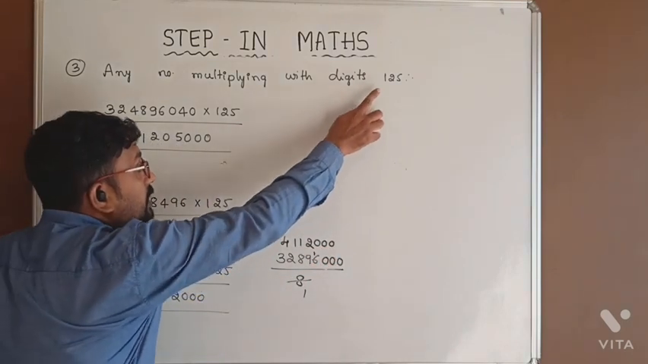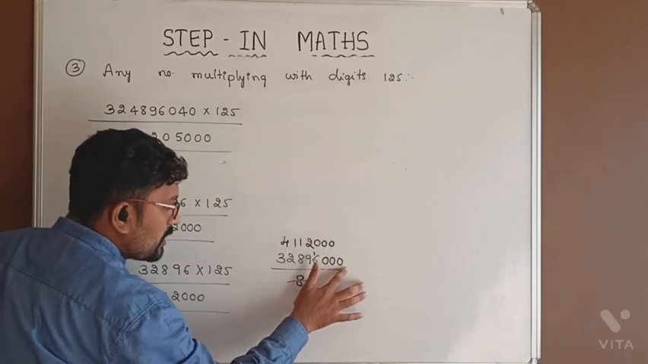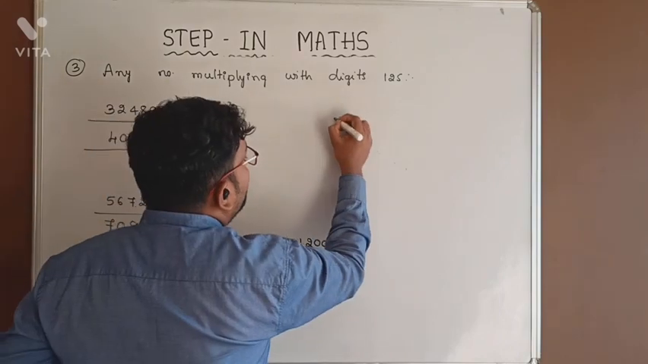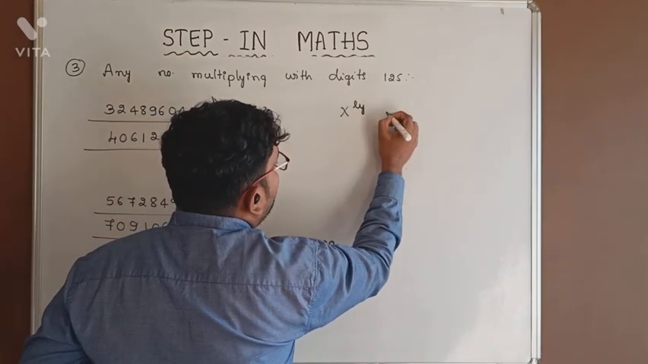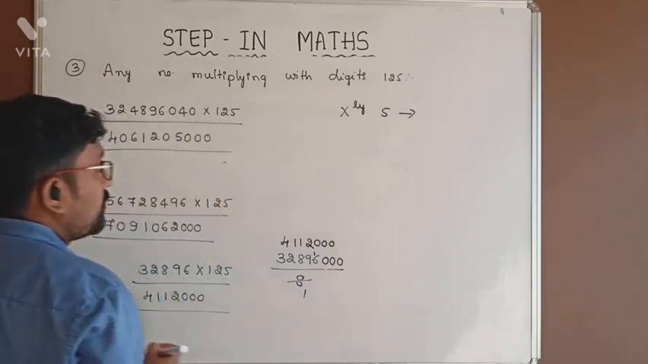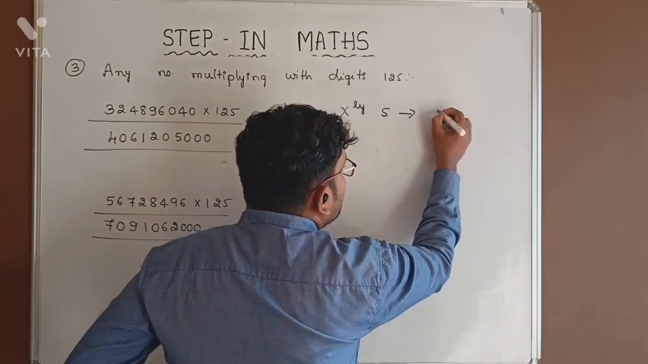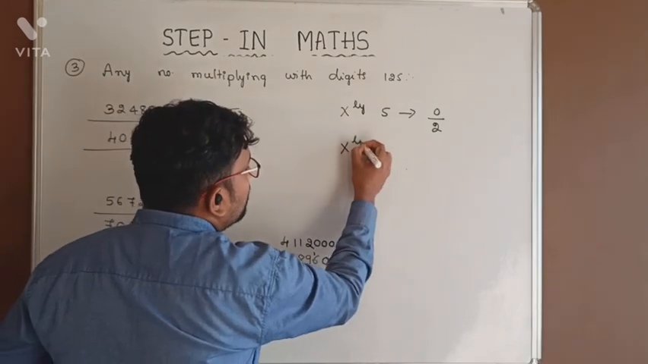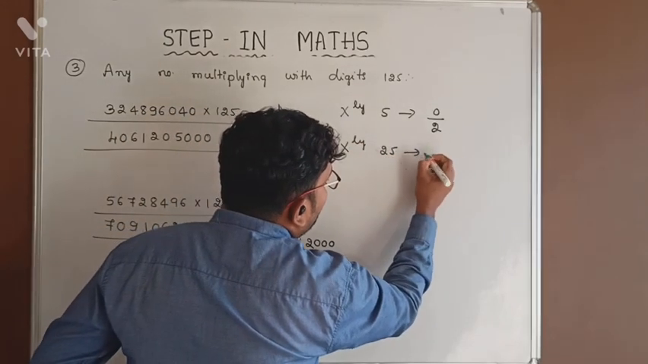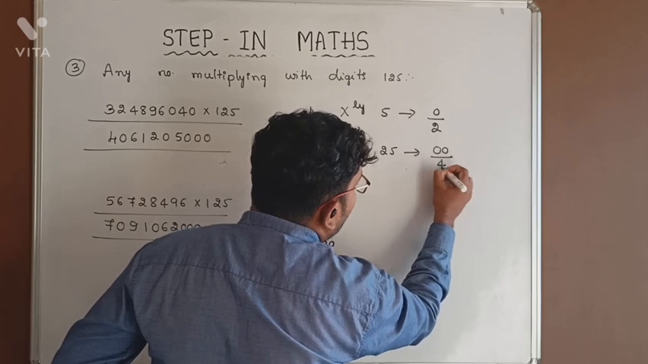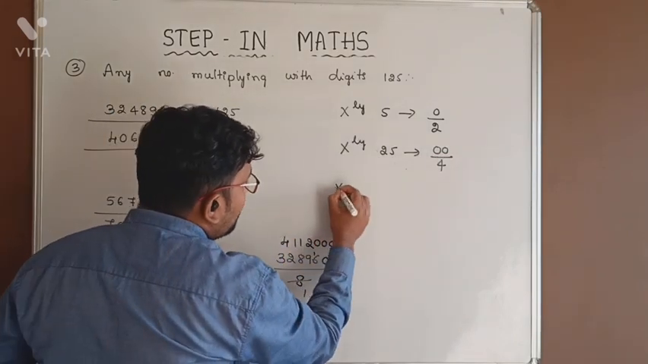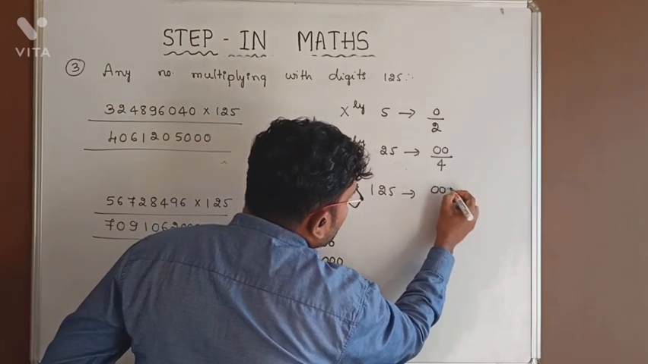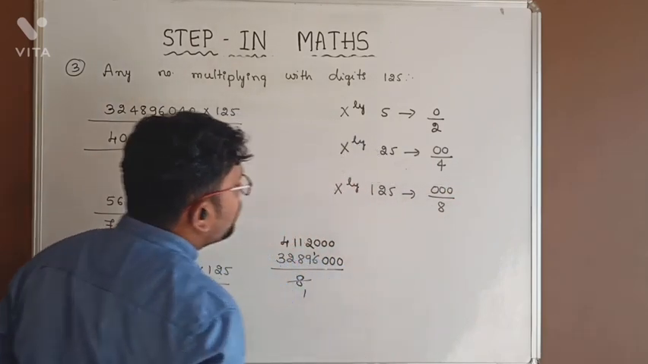When you are multiplying with 125, keep 000 extra and divide with 8. Now let us discuss once more. Any number multiplying with 5, keep 0 extra and divide with 2. Any number multiplying with 25, keep 00 extra at the last digit and divide with 4. And any number multiplying with 125, keep 000 extra and divide with 8.